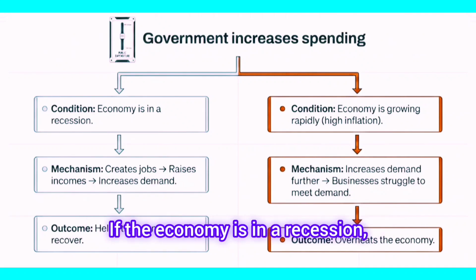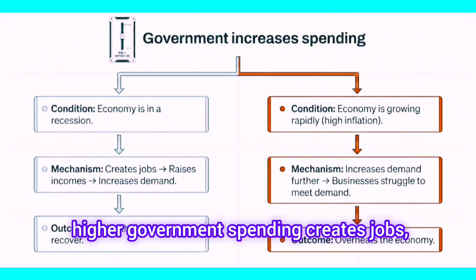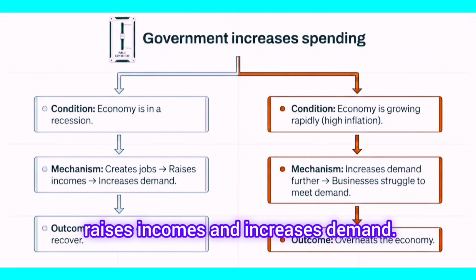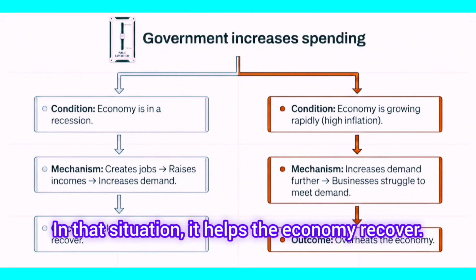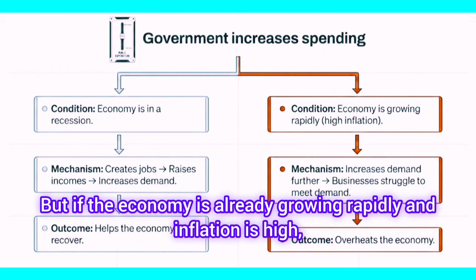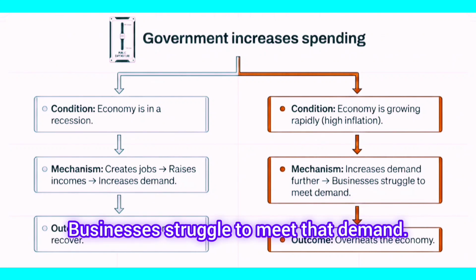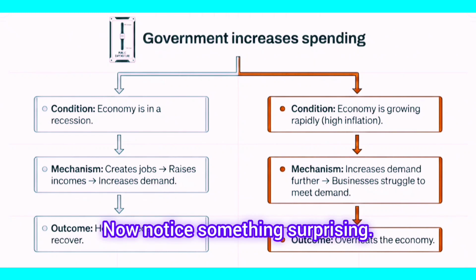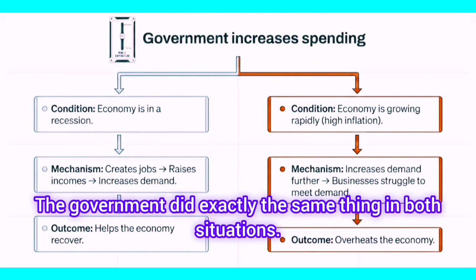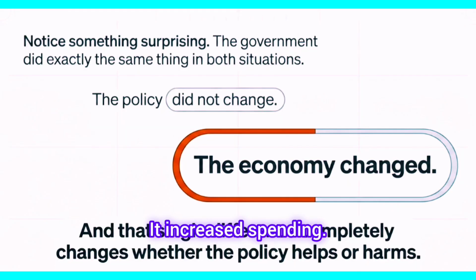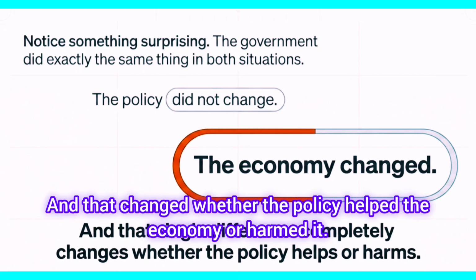First ask yourself, what is happening in the economy? If the economy is in a recession, higher government spending creates jobs, raises incomes, and increases demand. In that situation, it helps the economy recover. But if the economy is already growing rapidly and inflation is high, the same government spending increases demand even further. Businesses struggle to meet that demand. Now notice something surprising. The government did exactly the same thing in both situations. It increased spending. The policy didn't change. The economy changed. And that changed whether the policy helped the economy or harmed it.